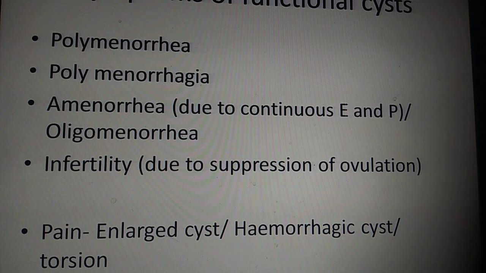Now, what are the symptoms of functional cysts? We said these are functional, physiologic, and we expect them to go away, but generally the patient will come to you with some kind of symptoms, right? So the symptoms are mainly what? These are functional, so the ovarian function is involved in this.